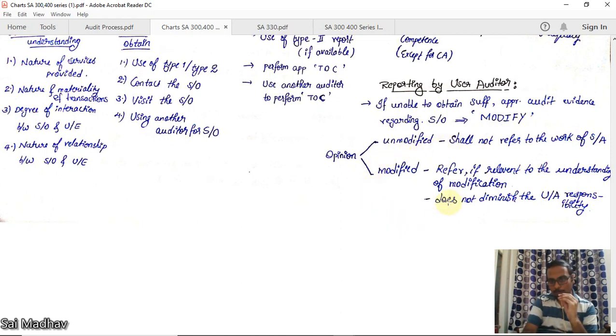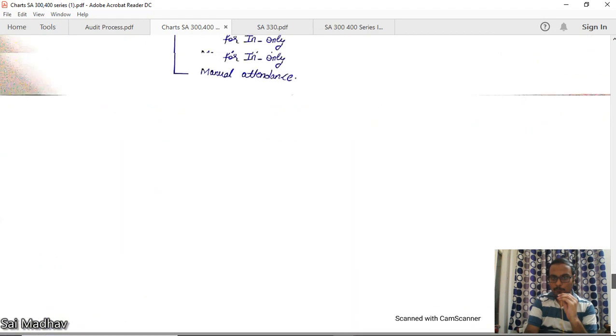If we are giving a modified opinion, then refer if relevant to the understanding of the modification. If that is the basis for modification, you can refer to the work of the service auditor. But that does not diminish the user auditor's responsibility, because the final responsibility is yours. You have to take full responsibility. It should not diminish your responsibility. You have to take care of that. This is SA 402.